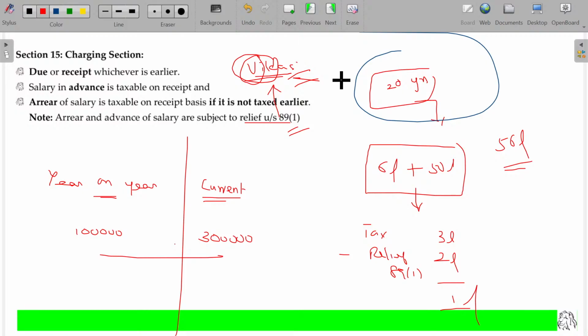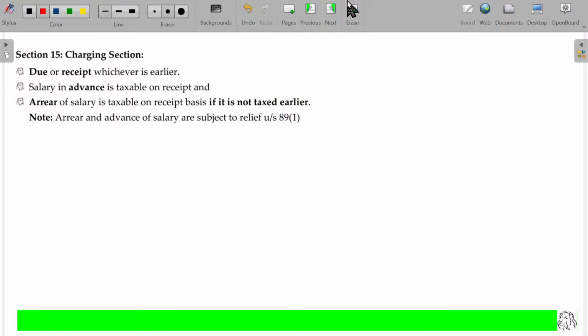Lots of things happen in most of the cases. If you are getting so much money as a lump sum, being the arrear today, today's tax rate may be higher, right? So if you pay huge tax, then what's the use at all? In this case, if he had received the income year on year, what could be the tax for all these years? Add that up. Then calculate the tax for the entire amount received in this year. Today's tax is higher than the accumulated previous years' tax. The difference will be considered as relief under section 89 class 1. Is that clear? Hope now you'll be able to understand.